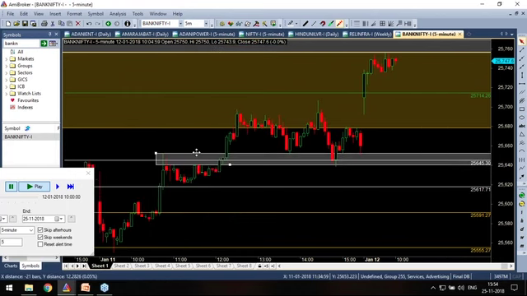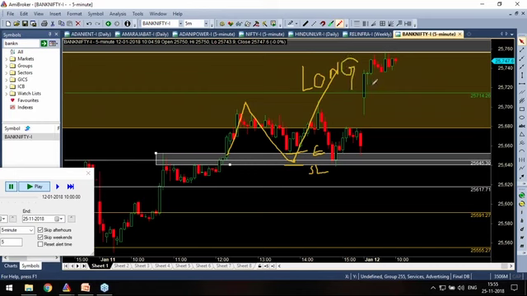Now what is the point? The upside of the zone is my entry point. This is my proximal line. I don't tell these things because this is understood. This is my proximal line. This is my distal line. This is my entry. This is my stop loss. Since the price is above the zone, if price goes up and comes back, I take a retracement trade. What does this mean? It is a long trade. Sir, is that clear, sir?